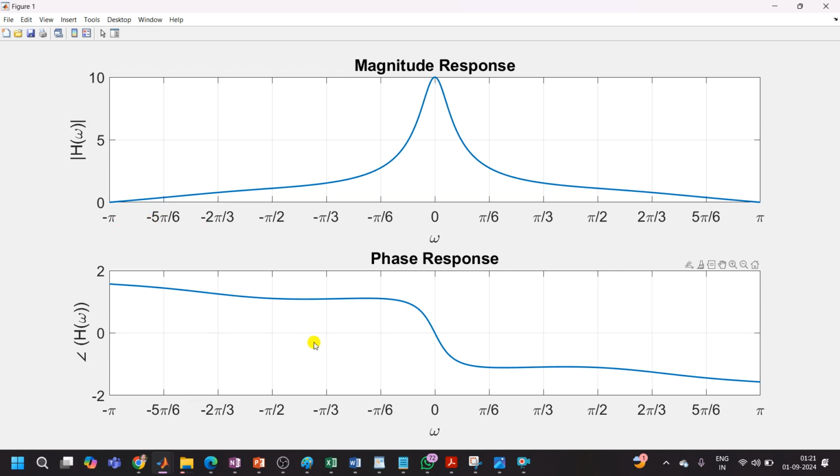On both plots you can observe the grid is on. So this upper one is giving the magnitude response from minus pi to pi, and the lower one is giving the phase plot from minus pi to pi of h of omega.